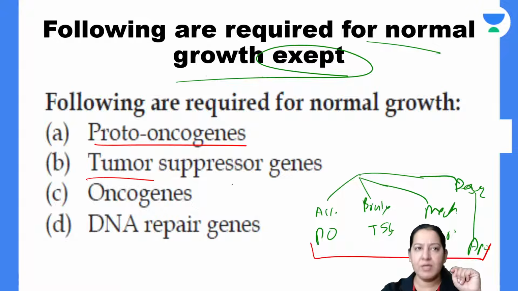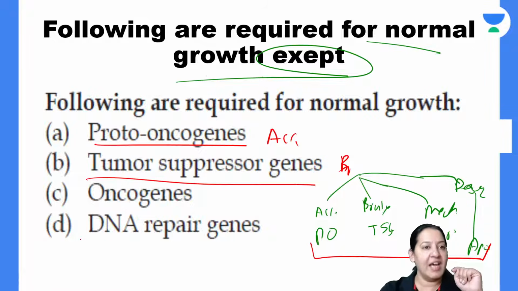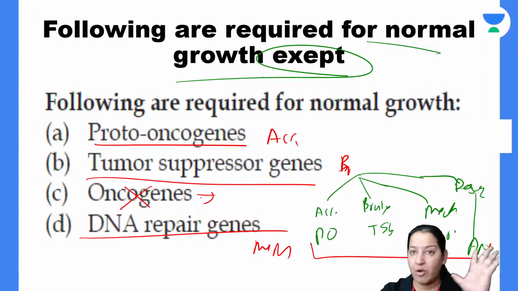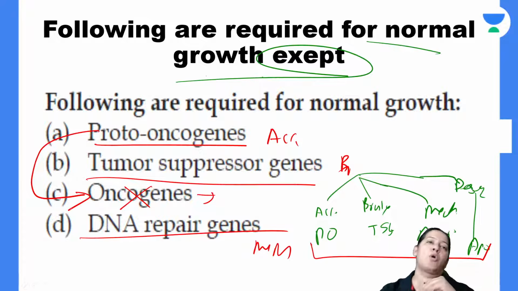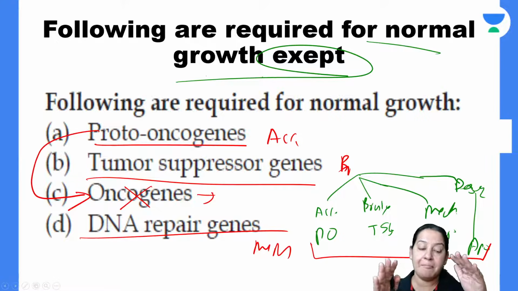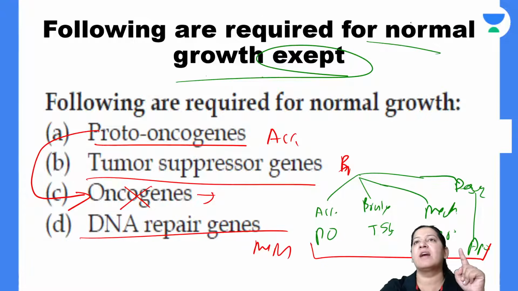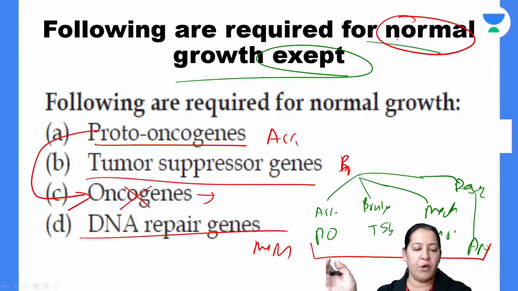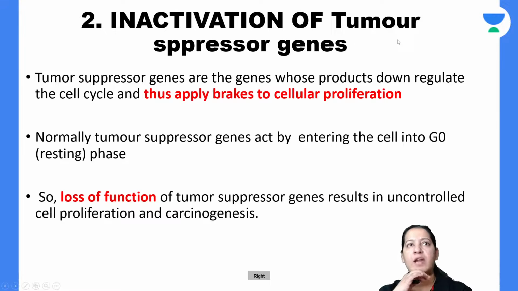Proto-oncogenes are required. Tumor suppressor genes are required. These are the accelerators, these are the brakes. DNA repair genes, these are the mechanics. But oncogenes are required for cancer, not for normal growth. When proto-oncogene become overstimulated, it leads to oncogene. Oncogene is seen in cancer, not normal. Here we are asking for normal. So yes, both of you are right. The correct answer here is C. Have you got it?